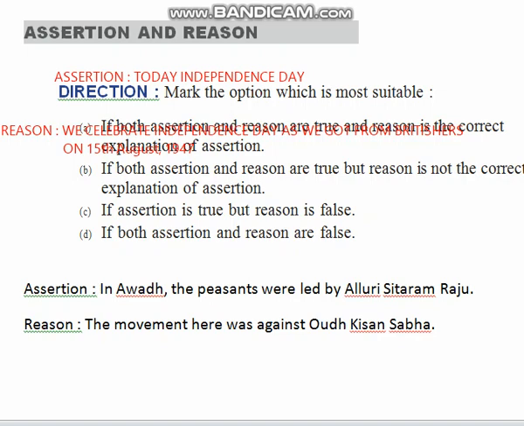Good evening, students. Today I would like to discuss with you assertion and reasoning. What are the four options given under it, and in what way can you compare those four options with the two statements given? Okay.